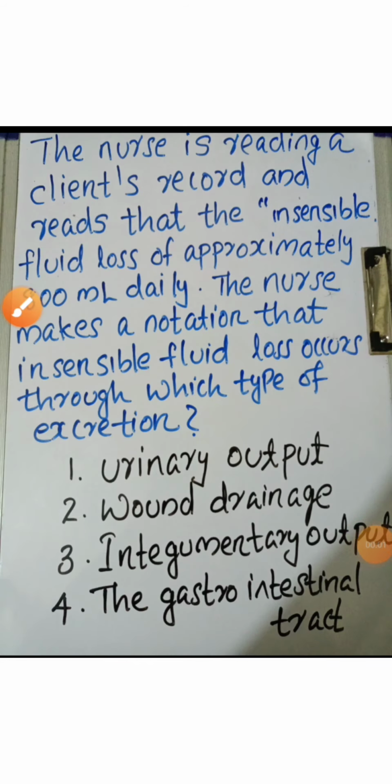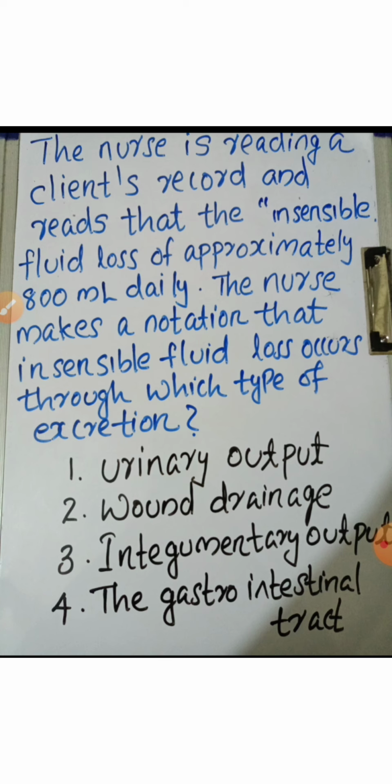The next question is, the nurse is reading a client's record and reads that the insensible fluid loss is approximately 800 ml daily. The nurse makes a notation that insensible fluid loss occurs through which type of excretion? Options: urinary output, wound drainage, integumentary output, the gastrointestinal tract.